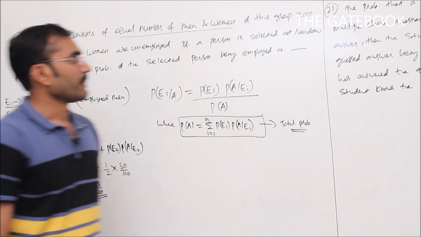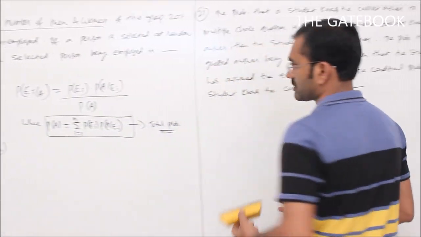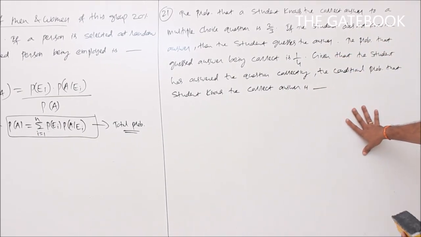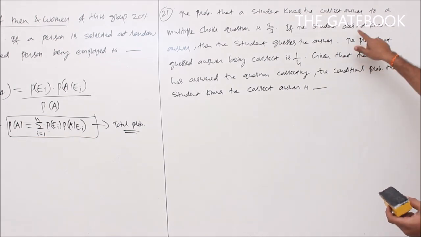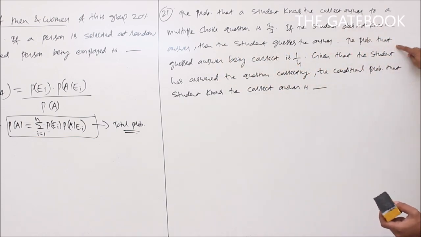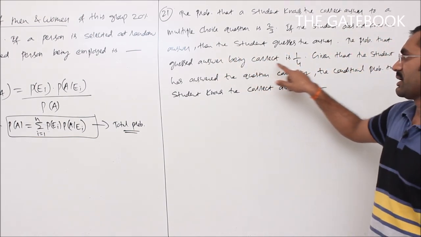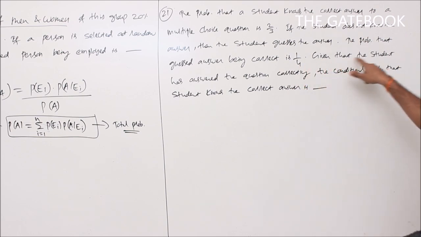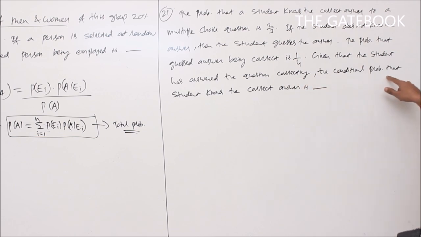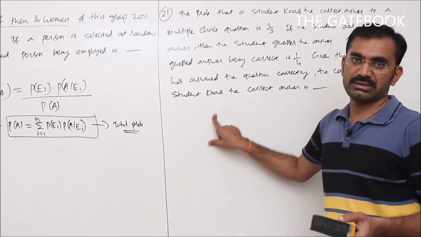Now see the 21st question, next question. The probability that a student knows the correct answer to a multiple choice question is 2 by 3. If the student does not know the answer, then the student guesses the answer. The probability that the guessed answer is correct is 1 by 4. Given that the student has answered the question correctly, find the conditional probability that the student knows the correct answer.